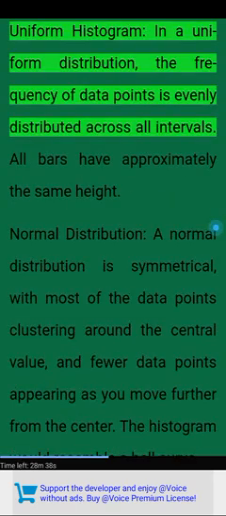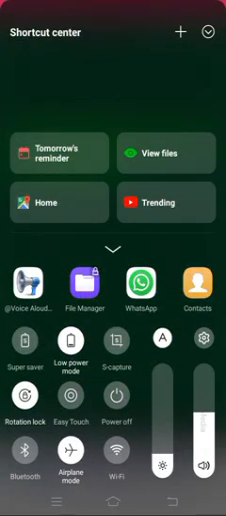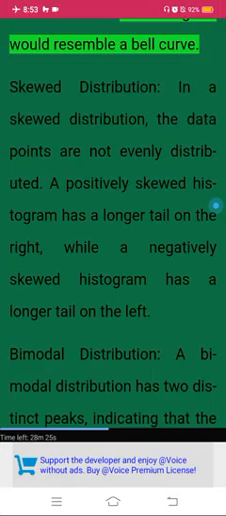Types of histograms. Uniform histogram. In a uniform distribution, the frequency of data points is evenly distributed across all intervals. All bars have approximately the same height. Normal distribution. A normal distribution is symmetrical, with most of the data points clustering around the central value, and fewer data points appearing as you move further from the center. The histogram would resemble a bell curve.